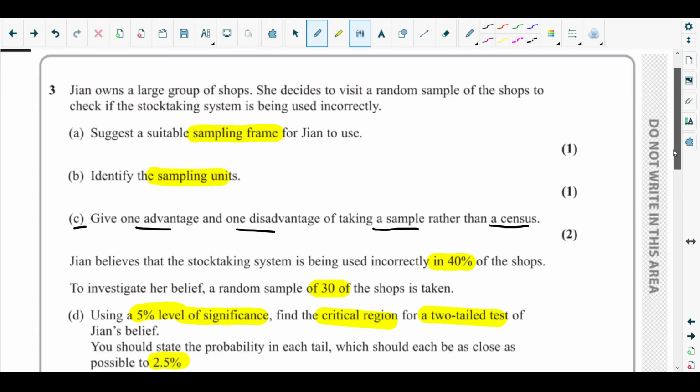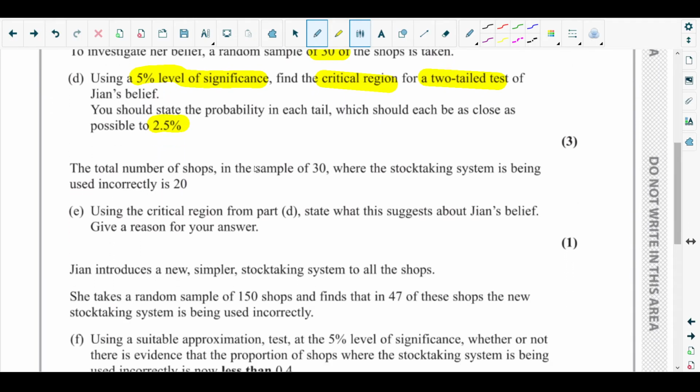Next is part E. What they have asked in part E: the total number of shops in the sample of 30 where the stock taking system is being used incorrectly is 20. That means they got x equals 20. Using the critical region from part D, state what this suggests about Jan's belief, and give a reason for your answer.